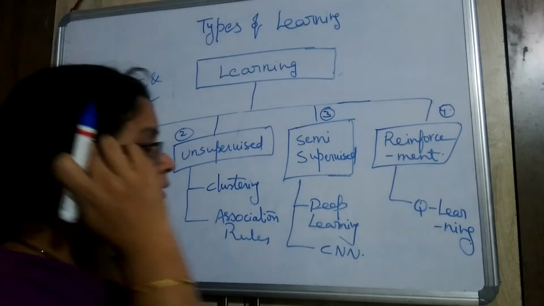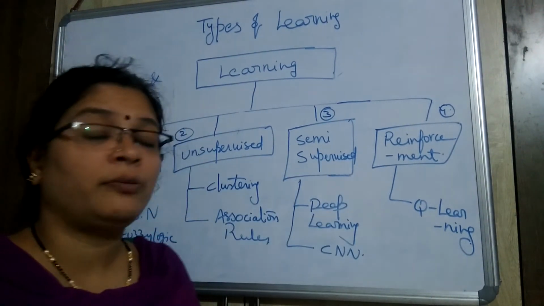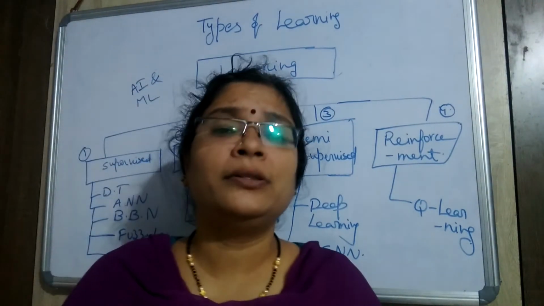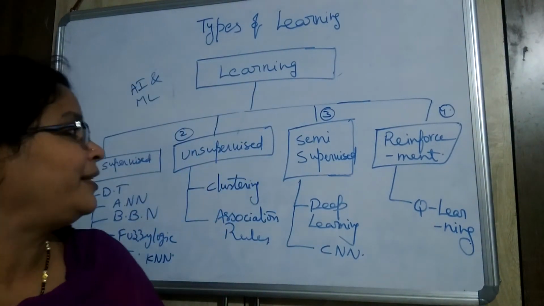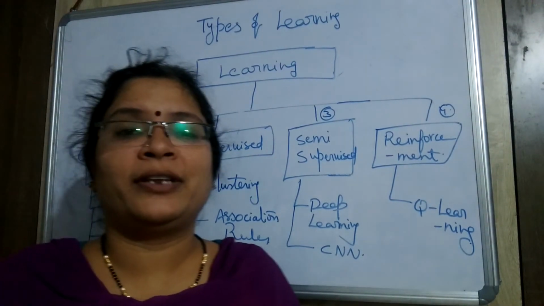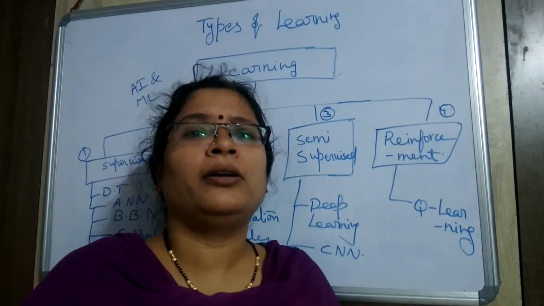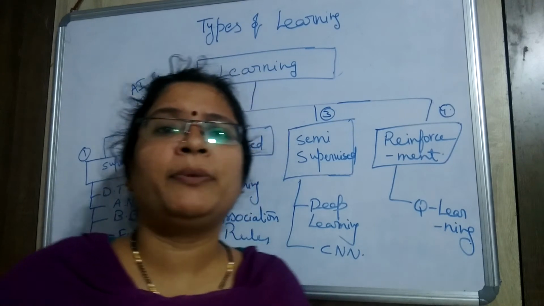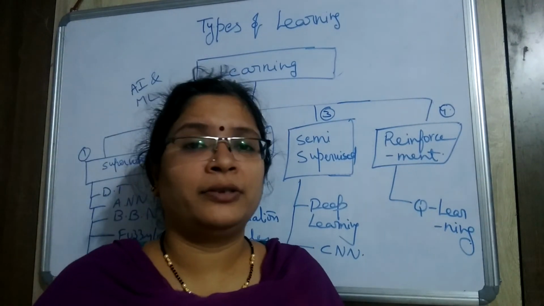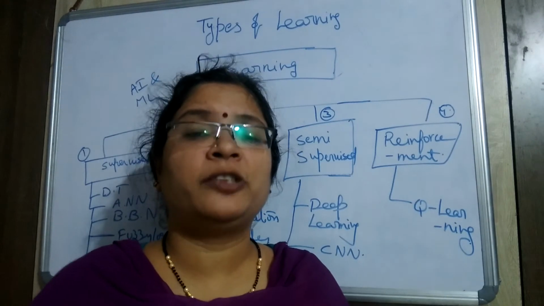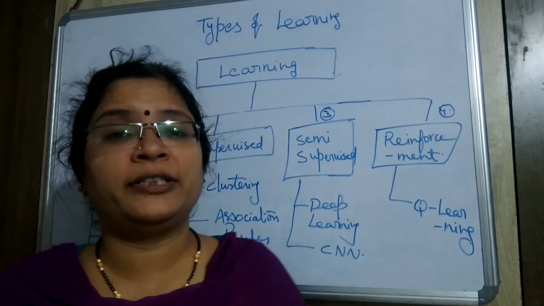The third one I am going to discuss is semi-supervised learning. Semi-supervised learning is the combination of both supervised learning and unsupervised learning. Wherever the class label can be predicted, or need not be predicted, just grouping the elements based on similarity or distance, that is semi-supervised learning.